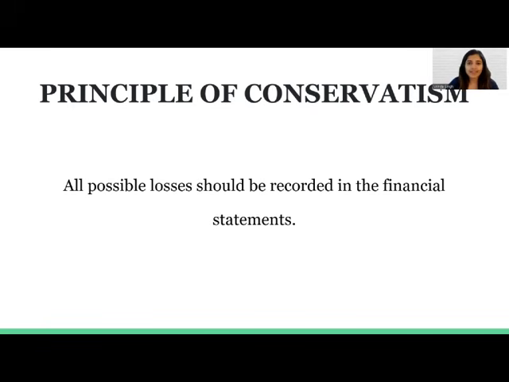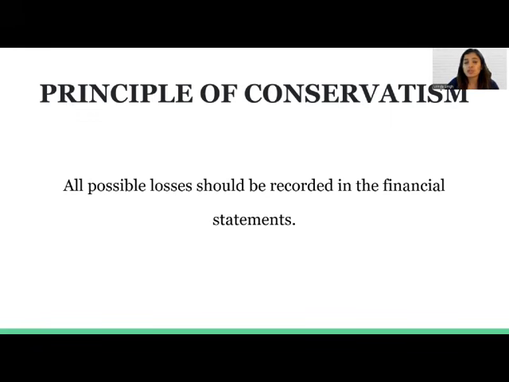Let us explain this through an example. Assume that one corporation called Blue Corporation sues another corporation called Max Corporation for patent infringement. In this scenario, there are two situations. The Blue Corporation can win the patent infringement suit or it can lose it. If it wins the suit, it will record the gains in the books of accounts.